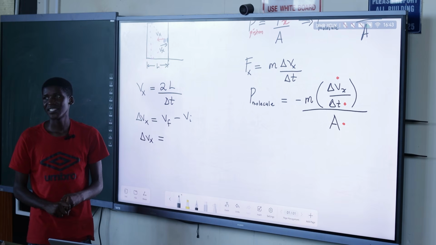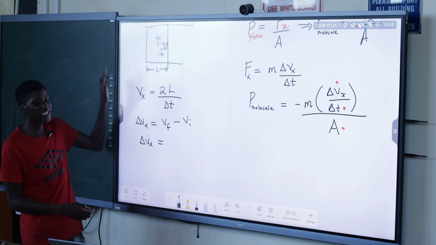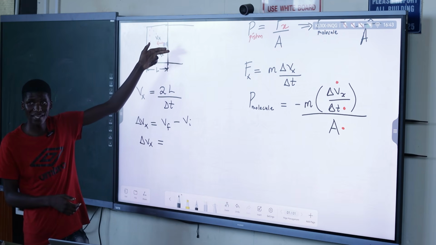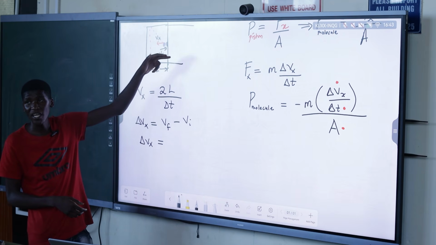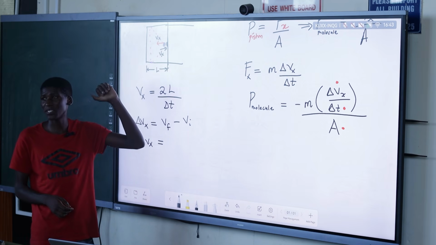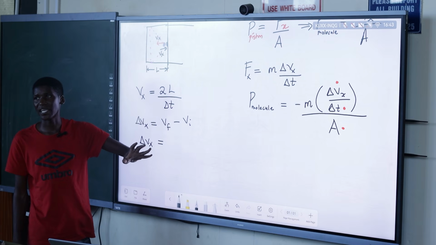Sayibona ngisho, is the direction of the velocity. So lana-ke, let's treat final velocity wethu as this velocity going towards the piston. So you now assign your values. Either you assign left as negative or right as positive. All of it in this formula will give you the valid thing.